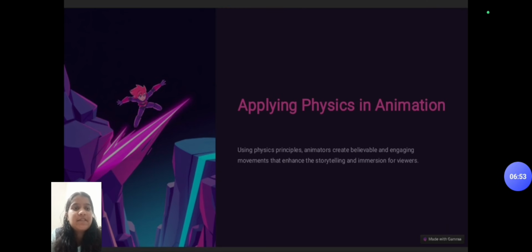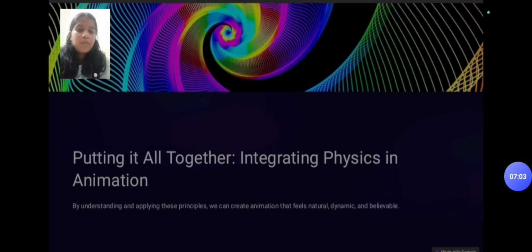Applying physics in animation. Using these principles, the animator creates believable and engaging moments that enhance the storytelling and immersion for the viewers. Putting it all together: by understanding and applying all these principles, we can create an animation that feels natural, dynamic and believable.